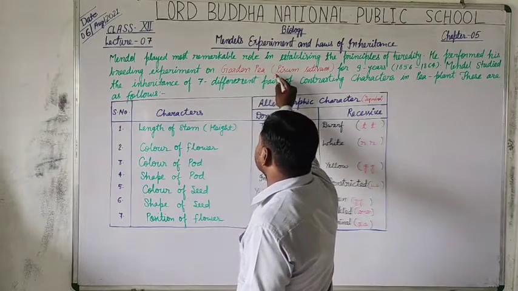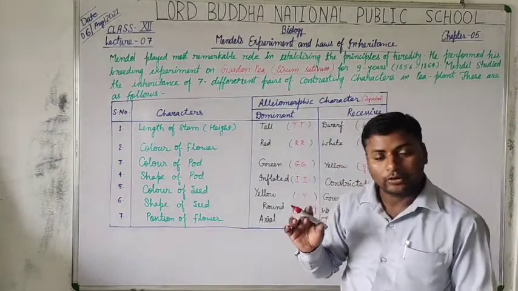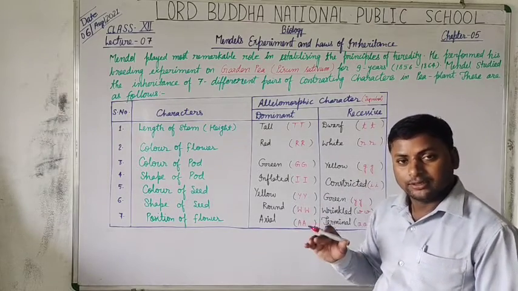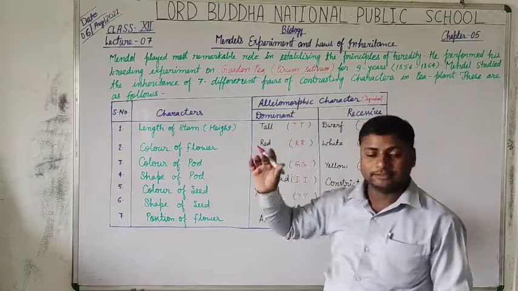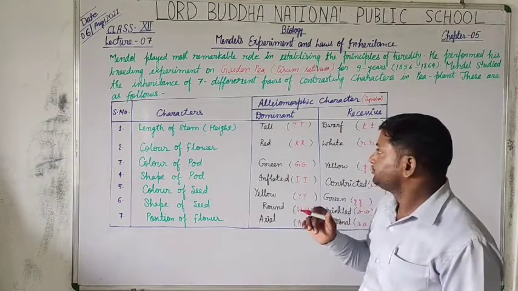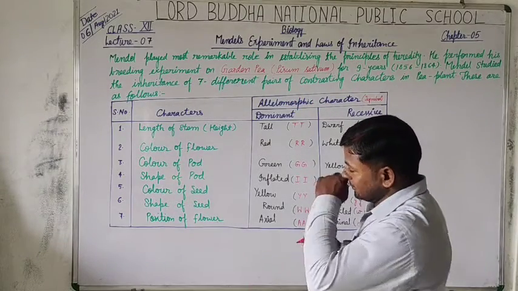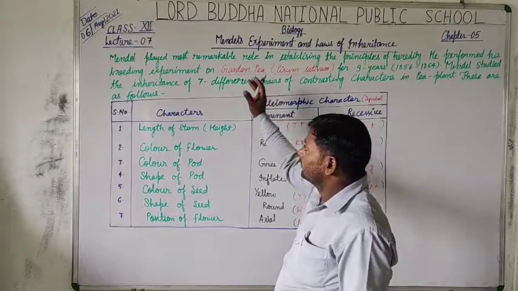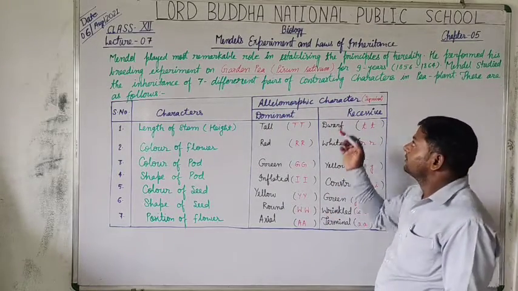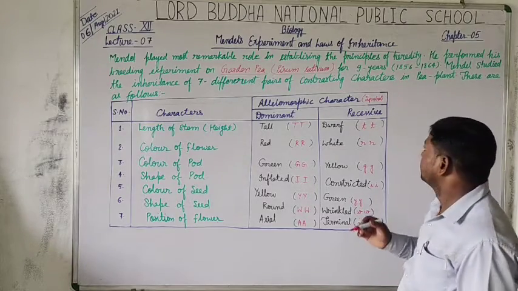Because this is a plant, we use here the term botanical name, Pisum sativum.